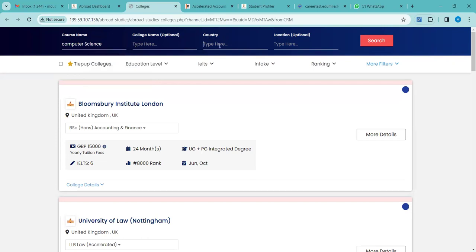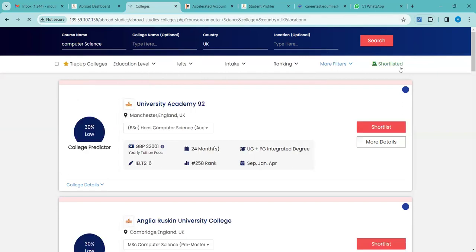For example, country, I'm selecting UK, right? Computer science, UK I've selected. Search. If you want to put filters, there are many filters. I have shown you in the college shortlisting option, right? In the same way, but it is not attached to any profile. That's why I'm saying this is an open search.